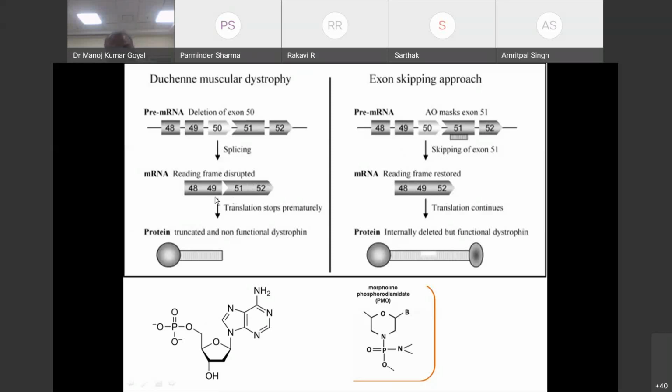So here we do not get anything beyond 49 amino acids, but here exons 50 and 51 are not there, and we get the protein beyond exon 52. So in the final transcript, the protein is not normal. It is internally deleted, but it is a functional protein. So the phenotype of the patient changes from DMD to maybe Becker's.